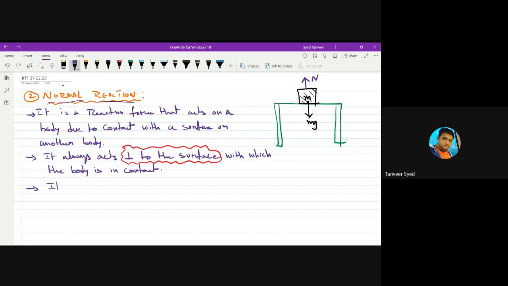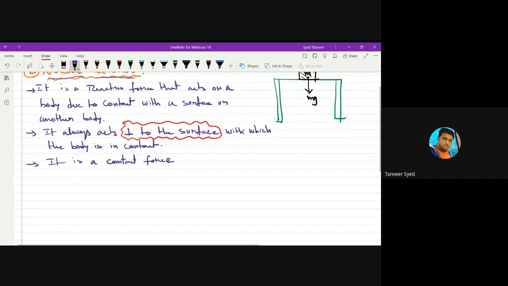Then it is a contact force. You'll get normal reaction only when there is contact between bodies. Without contact, you don't get any normal reaction. Okay.